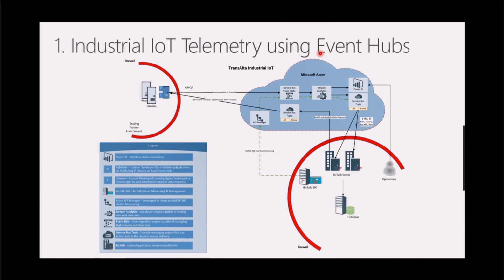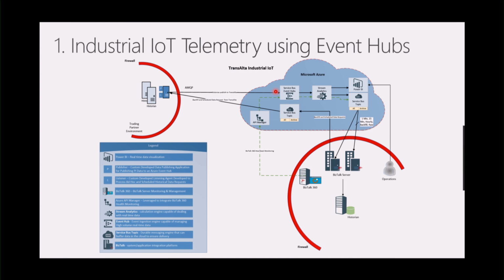So this represents our partner environment, where we have the firewall. And here's where the two historians exist, and we have a publisher. And that publisher is going to publish data using AMQP to our Service Bus Event Hub.